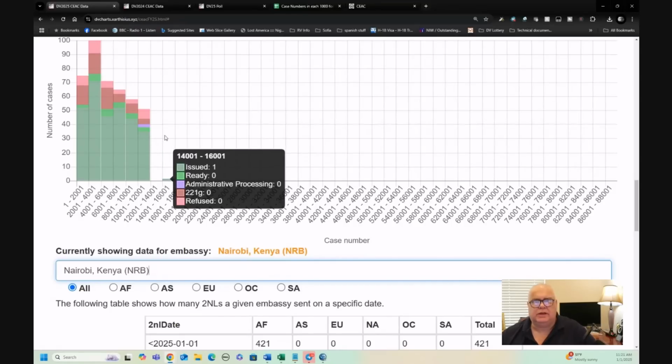So for some reason, we don't know why, Nairobi started off pretty well for October, November, or December case scheduling. They've interviewed and issued those cases, but they probably haven't taken cases for January or February. I don't know why, but it's pretty obvious from the data.